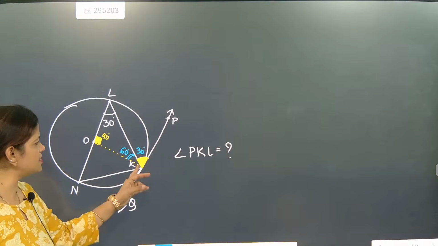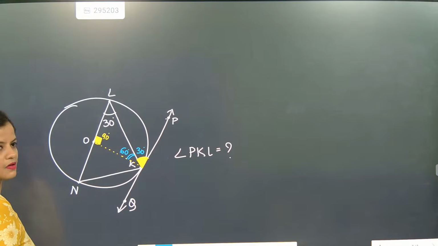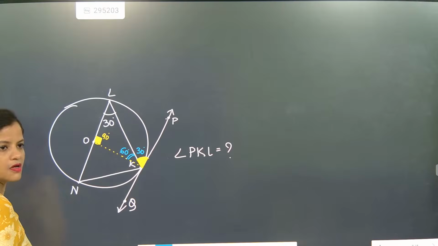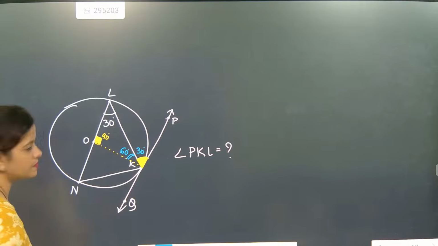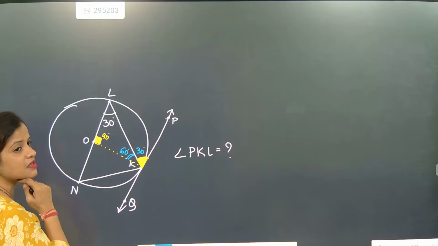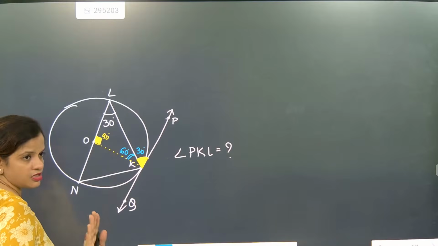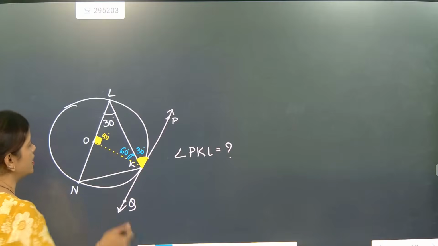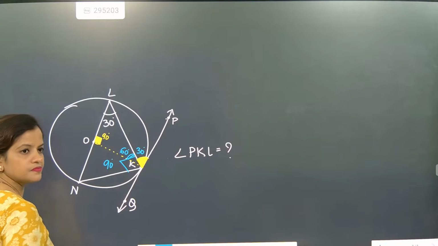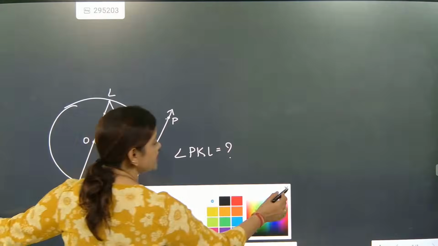This is radius and this is tangent. See, first you do one thing. Diameter and tangent. Another important concept: angle on a semicircle is a right angle. So this will become 90 degrees.